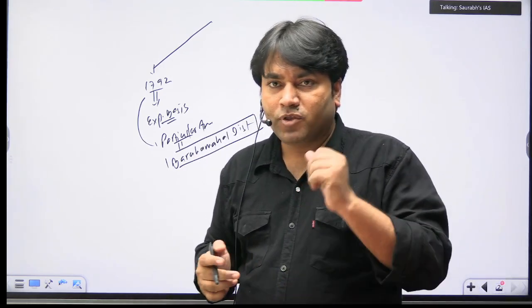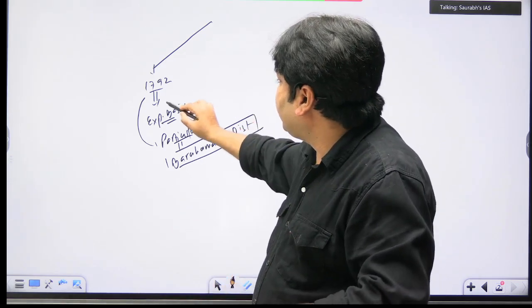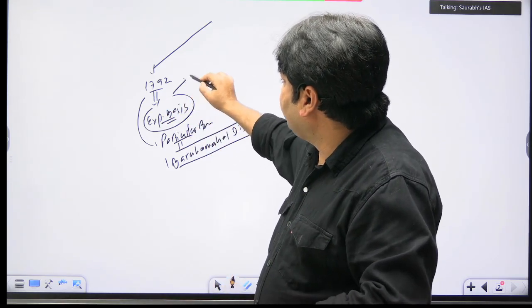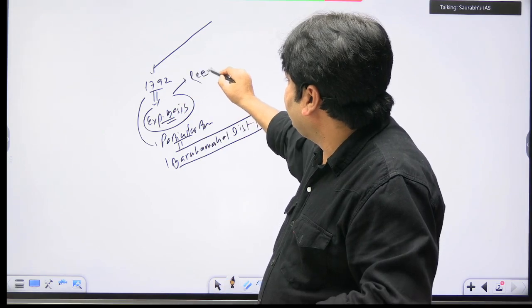Clear? Who implemented this on an experimental basis? It was implemented by Captain Reed.